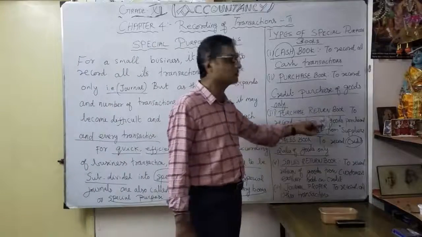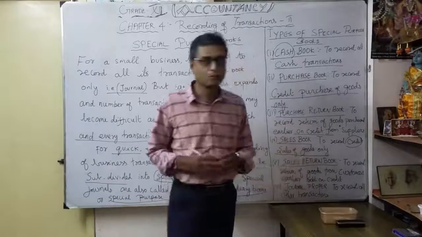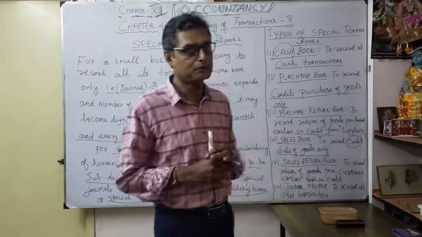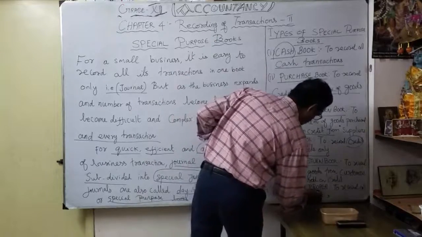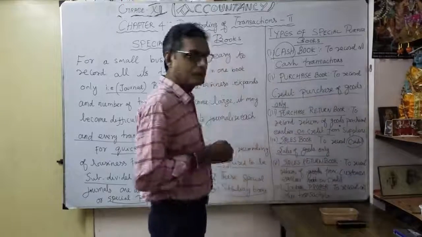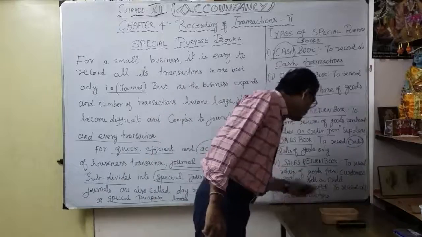How the purchase return book is maintained is the same manner as the sales return book. Okay, that's the special purpose books. And finally, the journal proper. So what is the meaning of journal proper? Very simple. To record all other transactions.